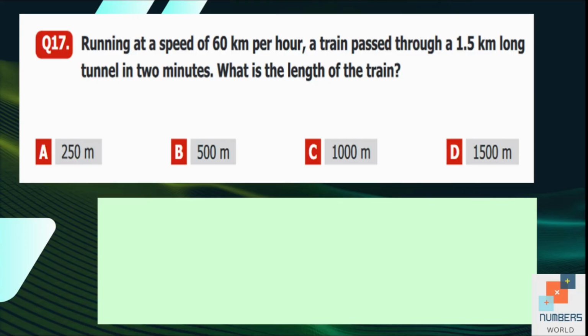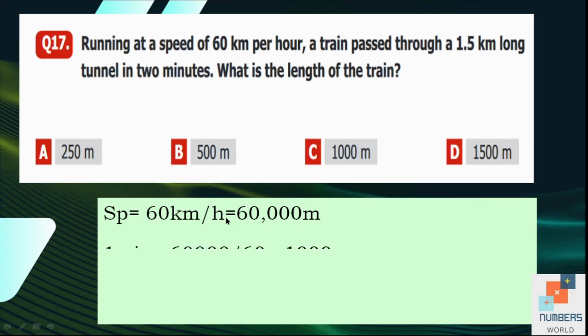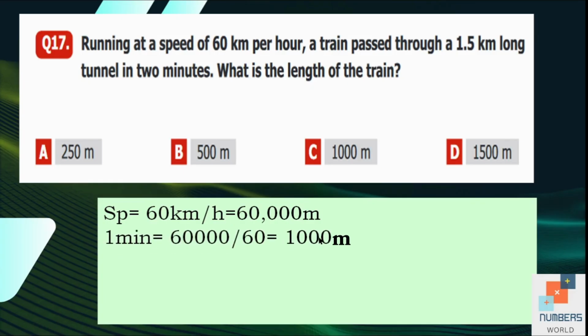Question number 17. Running at a speed of 60 km per hour, a train passed through a 1.5 km long tunnel in 2 minutes. What is the length of the train? The speed of the train is 60 kilometers per hour. It means it travels 60,000 meters in 60 minutes. So in 1 minute, it travels 1,000 meters. When we divide 60,000 by 60, we get 1,000 meters.